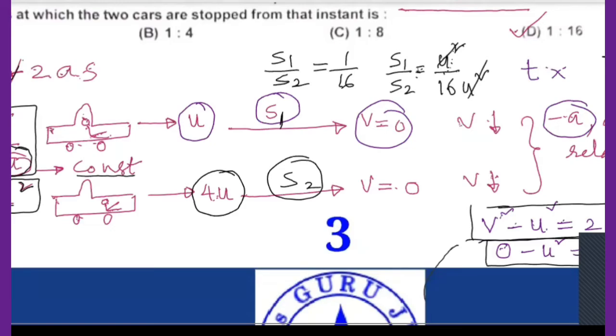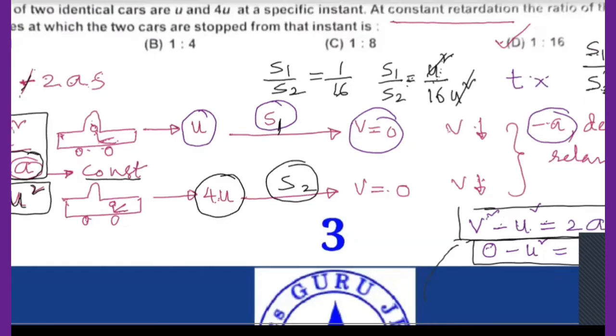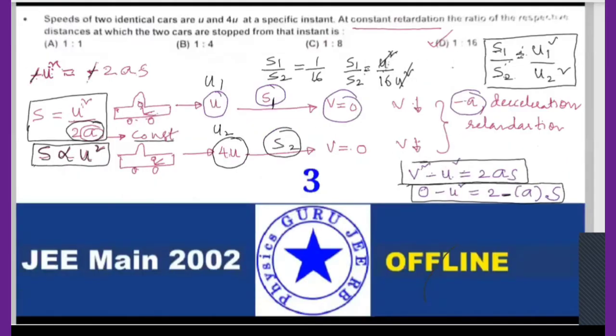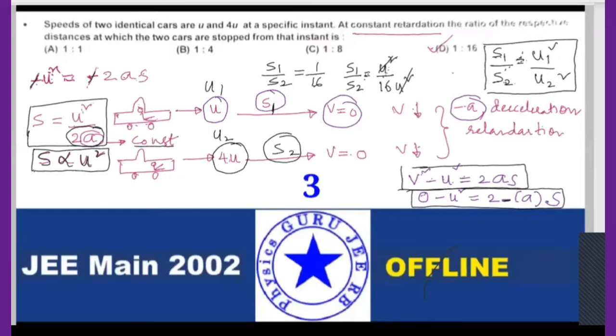Then I took S1 divided by S2 equal to U1 square divided by U2 square. Here U1 is the first one and this is U2. Is it clear? If you still have any doubt in this one, let me know.